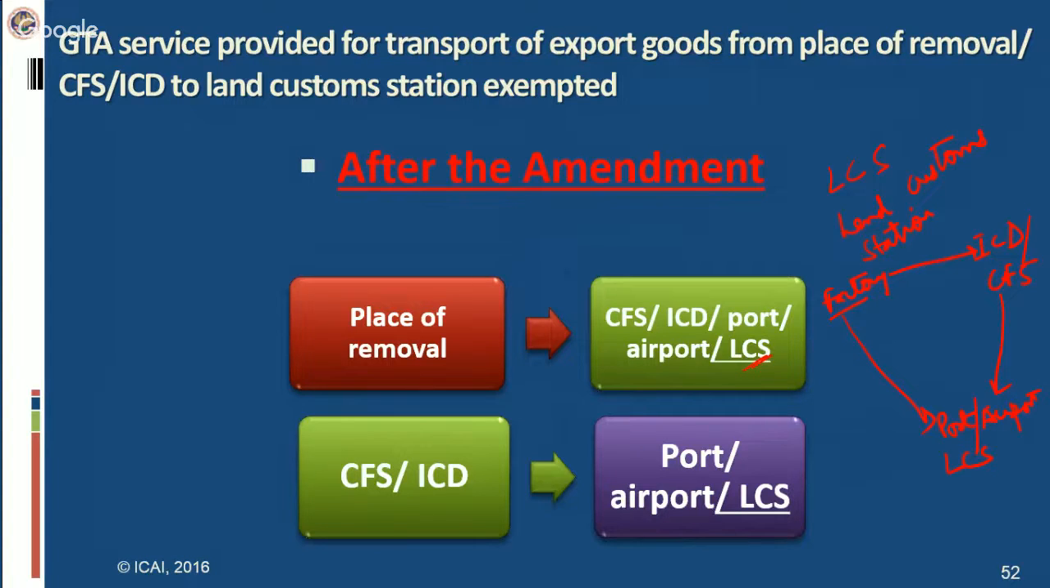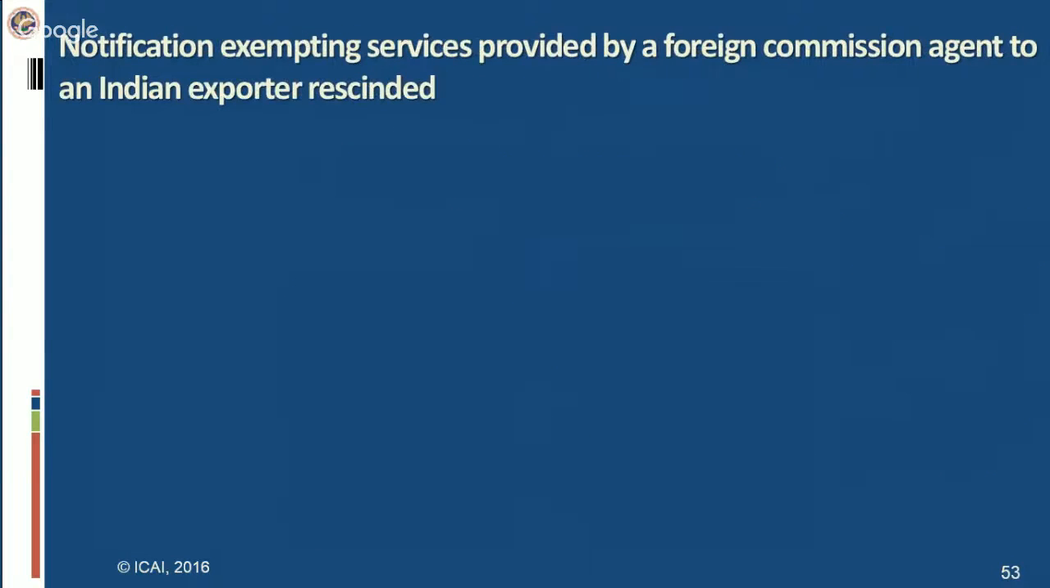So either way, whether you want to bring the goods through ICD, then to seaports, the whole transport, road transport by GTA, is exempt. Or if you want to bring your goods directly to seaports or airports, then also in that case, here also the LCS is there, the land customs station. The road transport is exempt from service tax.